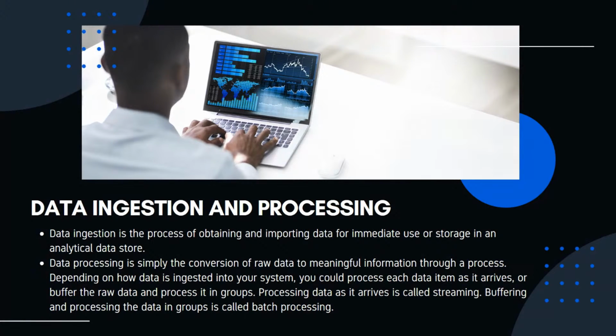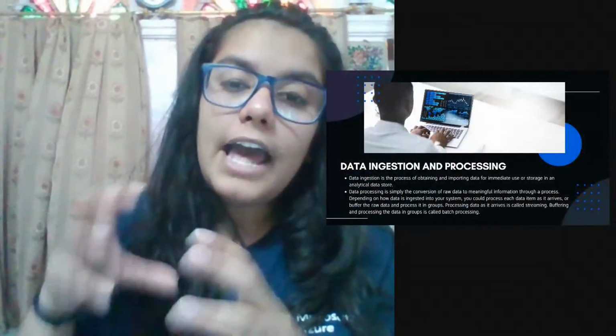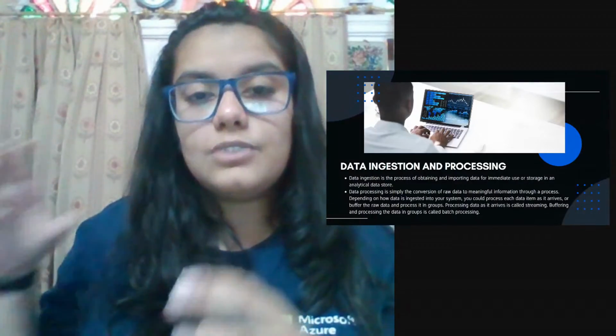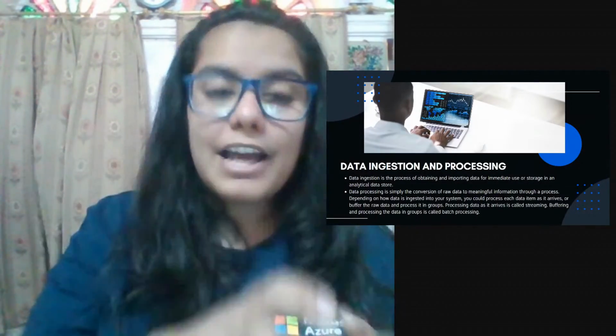Whenever your data is coming from the source, you are filtering it and passing it on into the further step, that is called stream processing. But whenever you are getting your data from a source and it is collecting over a place, and then you are collectively filtering that data in the form of groups and storing it, that is known as batch processing.